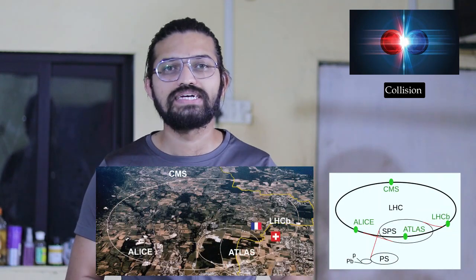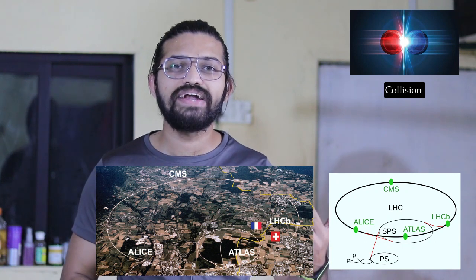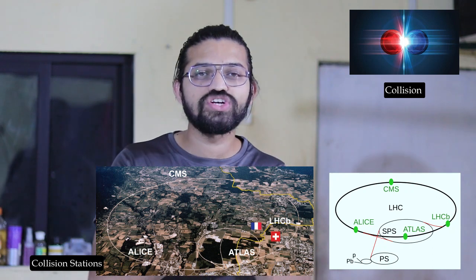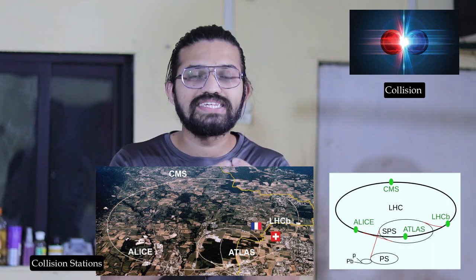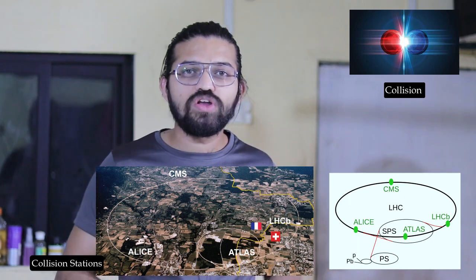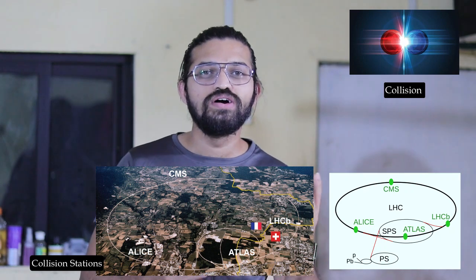So guys, to carry out the collisions at different sections, this LHC has 4 basic collision points: LHC-B, ALICE, CMS and ATLAS. These are nothing but the collision points, and the collision of the beams gets carried out at these points. At these collision points, it's like a center of thousands of physicists.